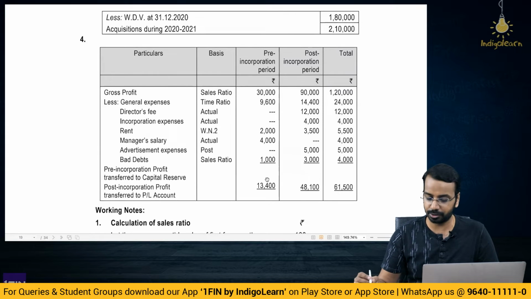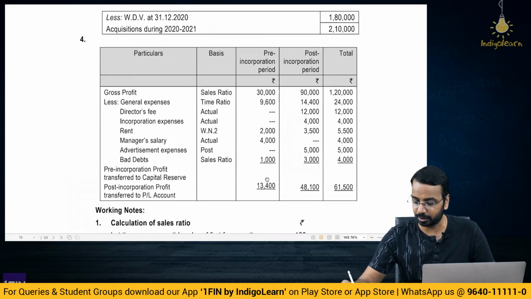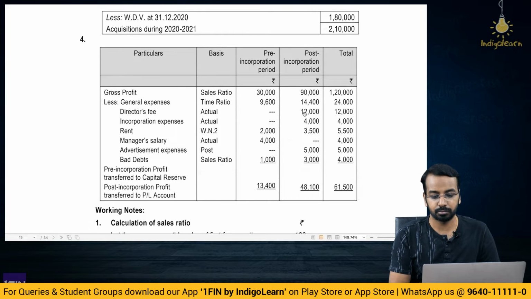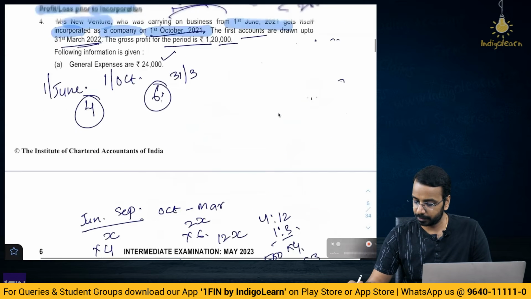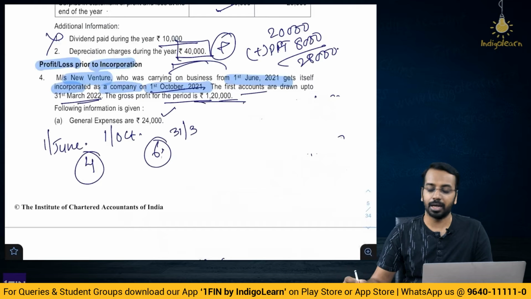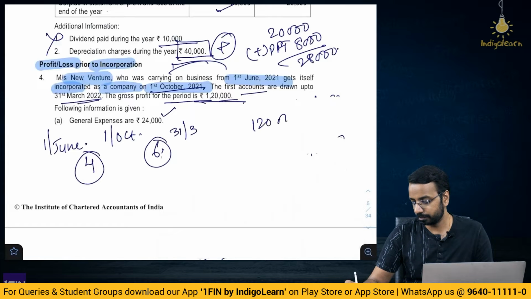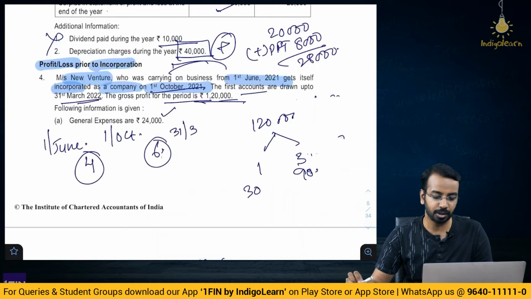Gross profit sales ratio we have already calculated 1:3. So, in the ratio 1:3, 30,000 and 90,000, because the question mentions gross profit is 1,20,000. So, 1,20,000 in the ratio of 1:3, this is 30,000, this is 90,000. Okay. Then